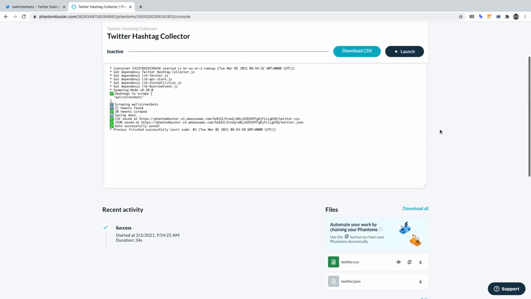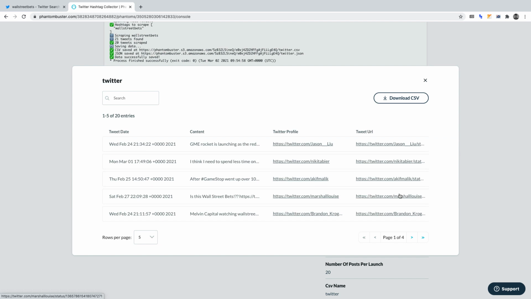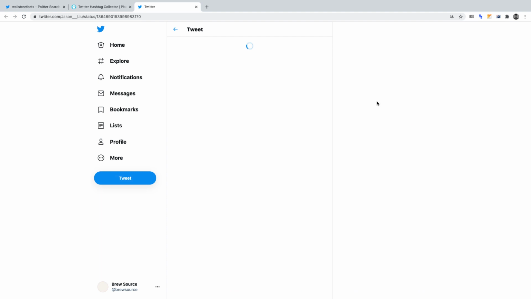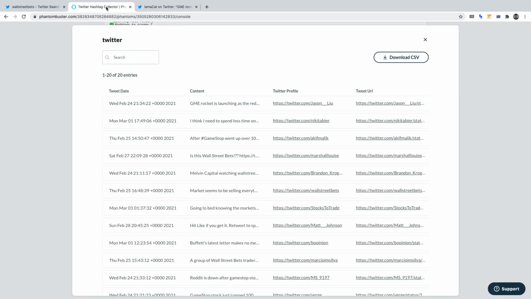Let's open the CSV file. Simply as that, we've automated the task of extracting data on Twitter. If we click on the tweet URL for one of these tweets, what you'll see is the hashtag that we wanted to extract. Of course, we can also download this CSV file from Phantombuster by clicking Download CSV.